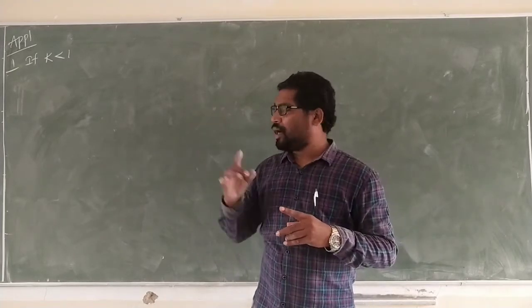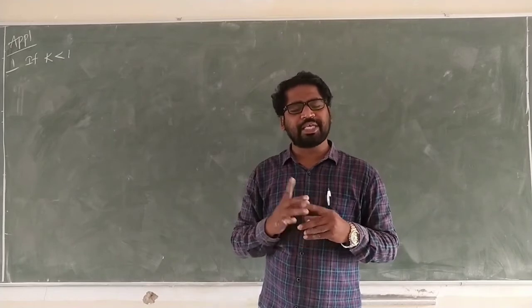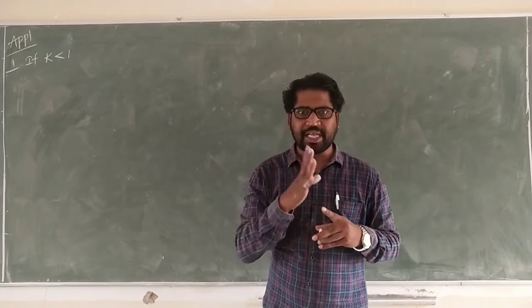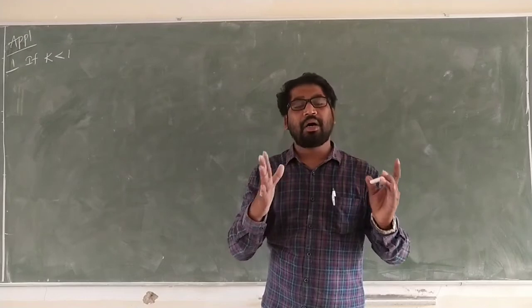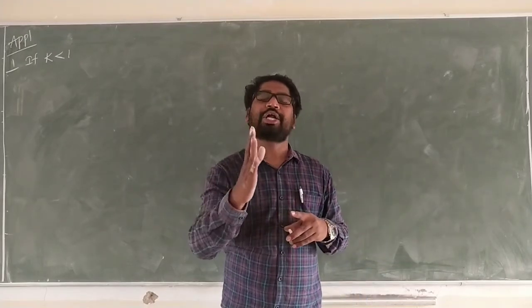Here the neutron multiplication factor K is less than 1, the chain reaction will not continue.